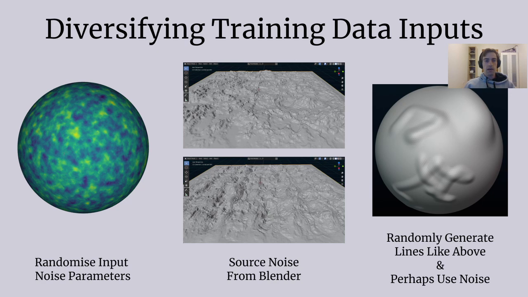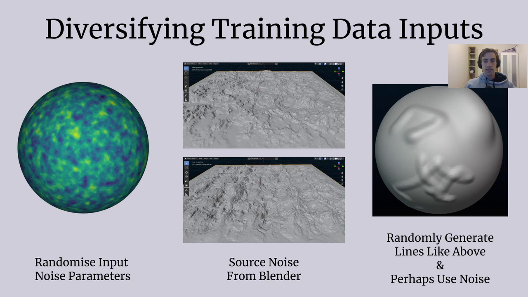In addition, I could create alternative algorithms to generate inputs. On Earth, most of the tectonic uplift and submersion only appears near plate tectonic boundaries. To replicate this, I could randomly generate lines, calculate the distances that vertices are from those lines, and pass those distances through a Gaussian curve. This would have a similar effect as randomly drawing lines with Blender's sculpting tools, and it is something similar to what I have already done in my last year's capstone project.